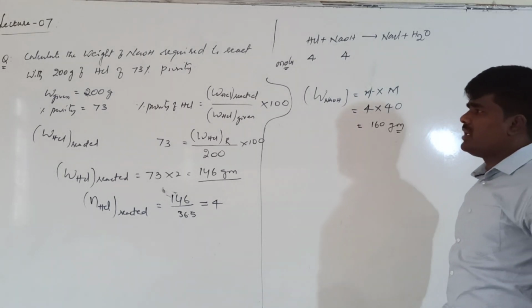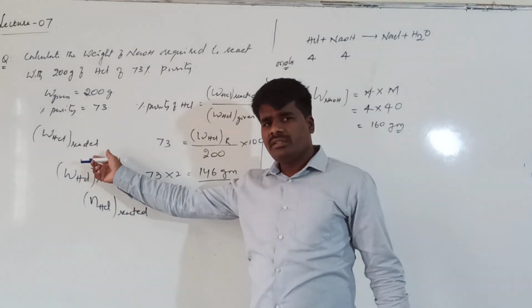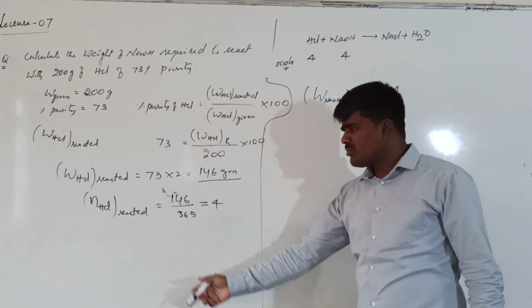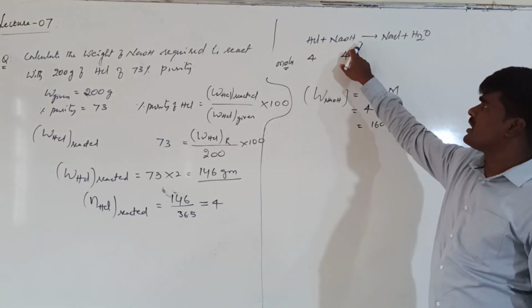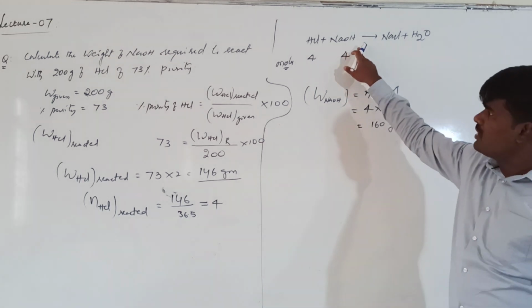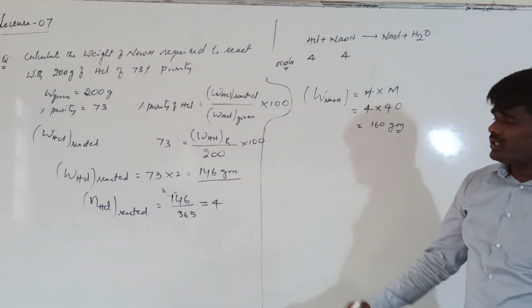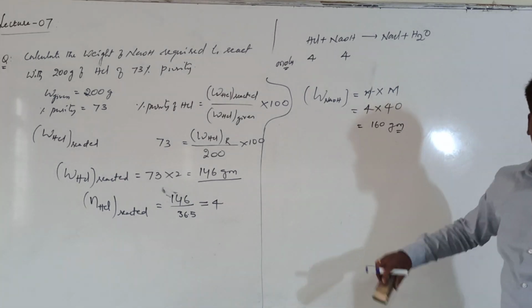Right? First I have calculated the weight of HCl reacted. From this you can calculate the number of moles of HCl reacted. If you know the number of moles of HCl required, you can calculate the number of moles of NaOH required. If you know the number of moles of NaOH required, from this you can calculate the weight of NaOH required.